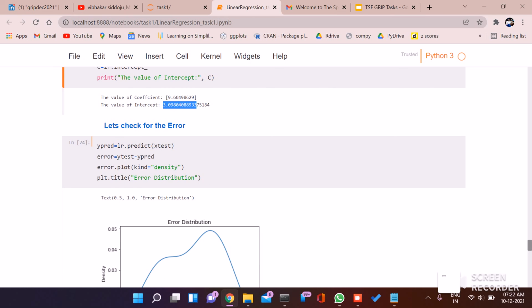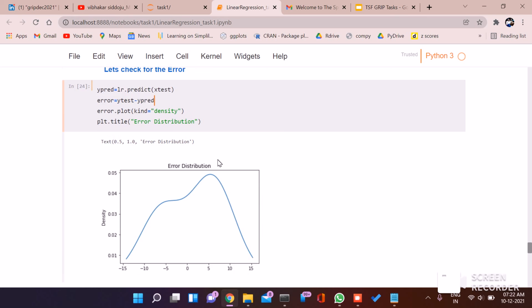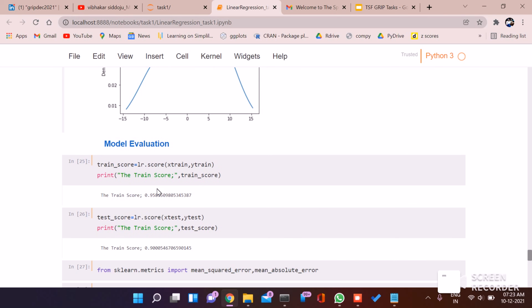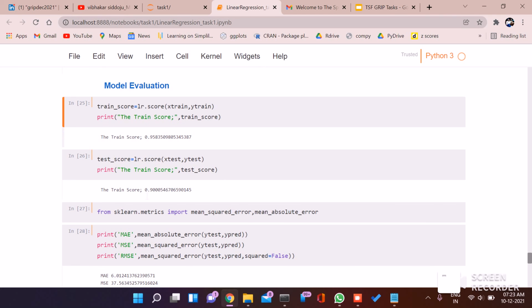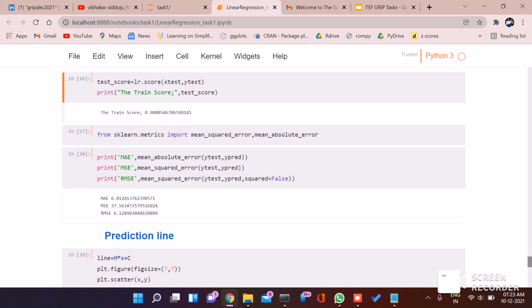For checking the error and how it is distributed, we predict and compute the error, y test minus y prediction. This is our error distribution. This is the model evaluation. The training score is 95% and the test score is 90%. This is the mean absolute error, mean square error, and root mean square error. This explains how well our model fits.